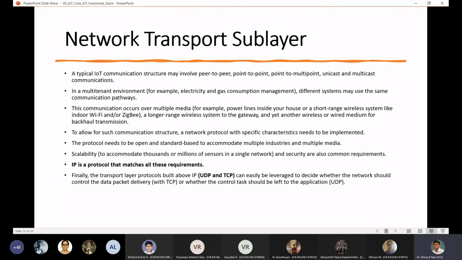So UDP and TCP, these things you may be studying in your computer networks. If you're not learning it, you will. I'll try to take a separate class on this. But remember that internet protocol, TCP and UDP, which are commonly used in all computer networks, even in your typical IT infrastructure, are useful here also.